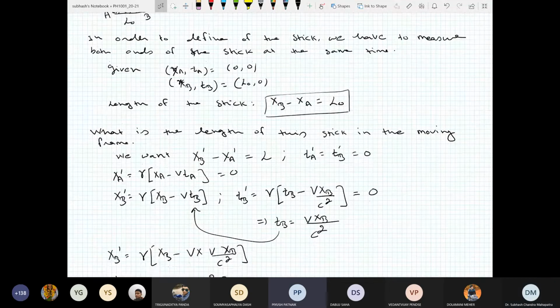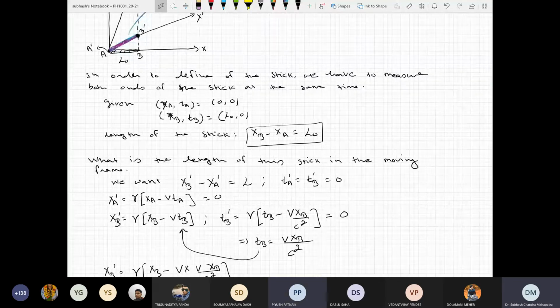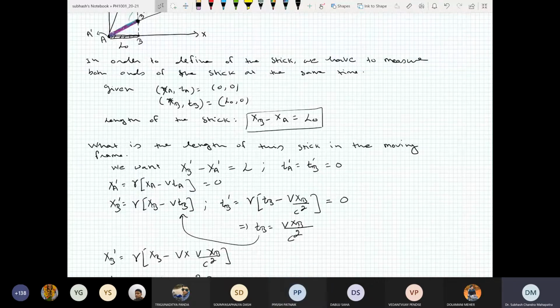If TA equals TB, then TA needs to be 0. Sorry, sir, I just lied here. I just did some cheating here. Actually what we did is we assumed one end of the stick is at the origin. That's why. But the important point is, yes, that's a very good question actually.